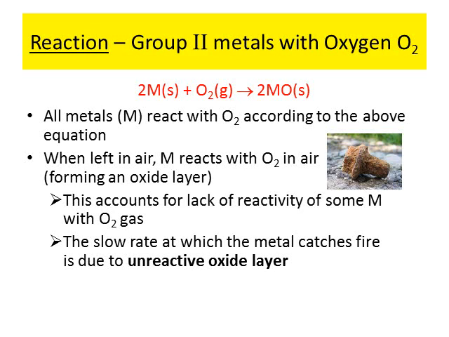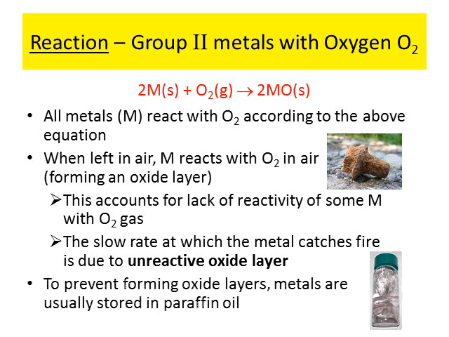What you see in the diagram there is what we consider a rusted nail. Rust is the formation of an oxide. Many a time, because we want our metals to react, we store these metals in protective paraffin oil so that they do not come in contact with oxygen in the air. Therefore, next time if anybody says metals are extremely reactive, please make sure not to take it at face value, and ascertain for yourself whether there is an oxide layer or not.